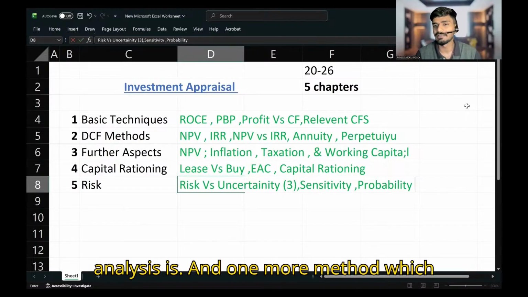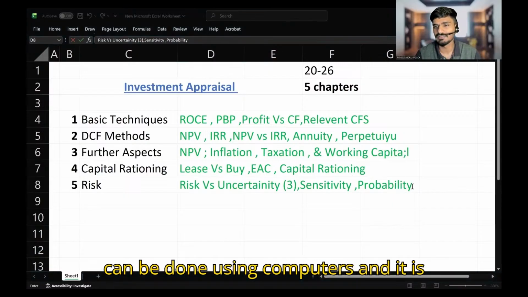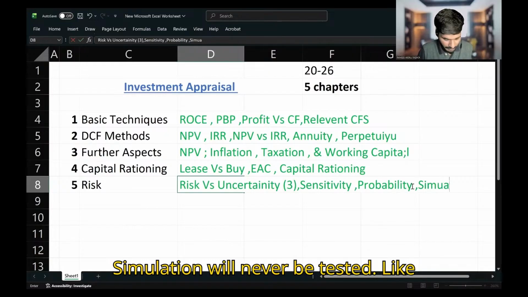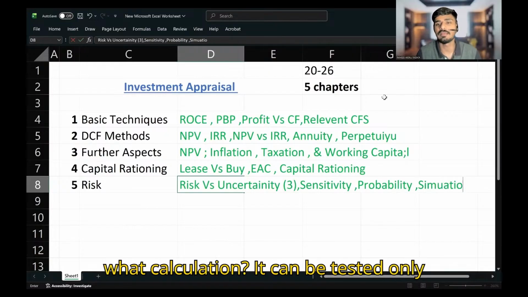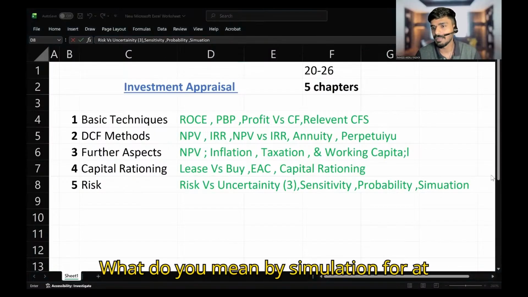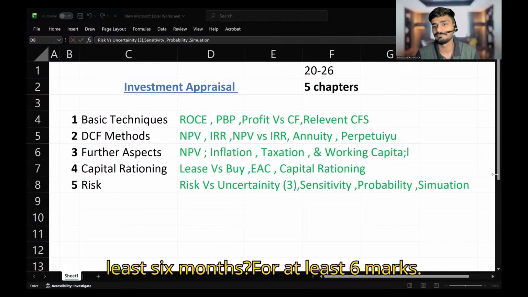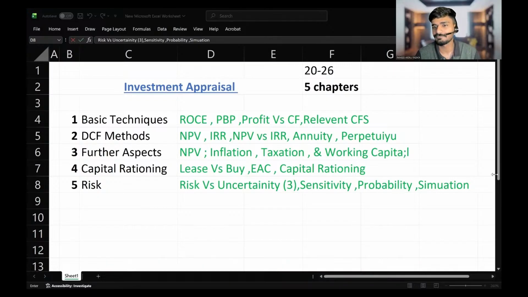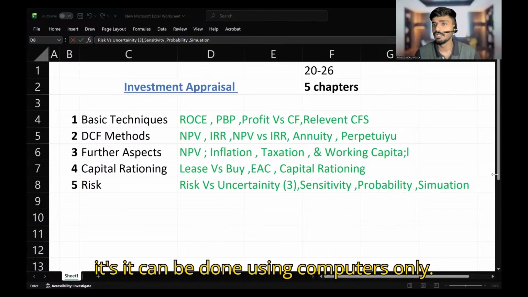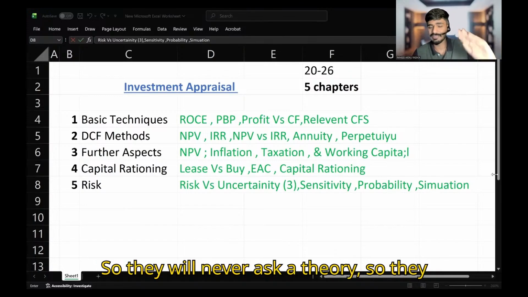And one more method which can be done using computers is called simulation. So don't worry, guys. Simulation will never be tested as a calculation. It can be tested only as theory. You need to learn what we mean by simulation for at least 6 marks. Simulation is an important method. It can be done using computers only, so they will never ask a calculation question.